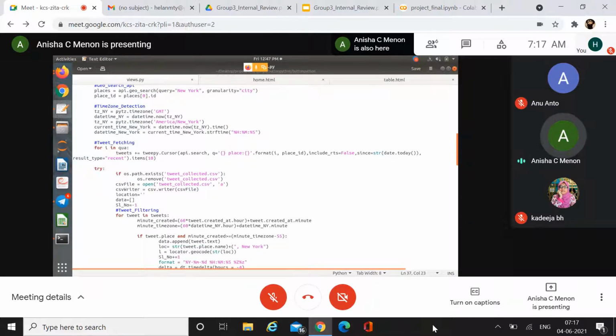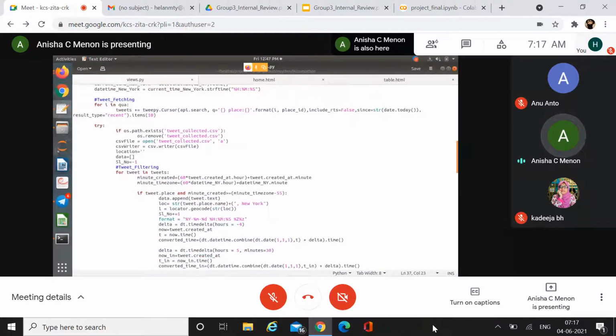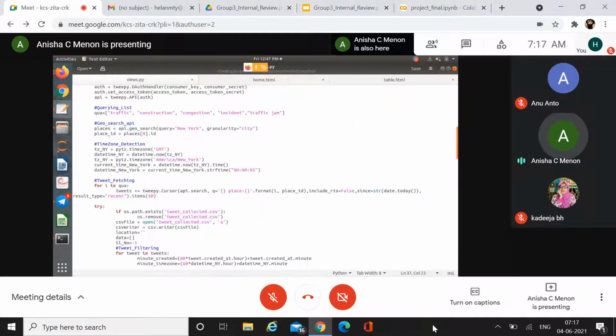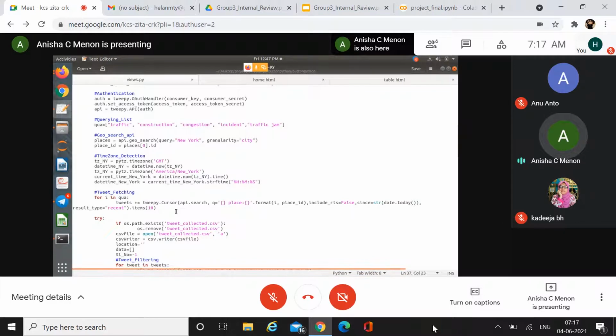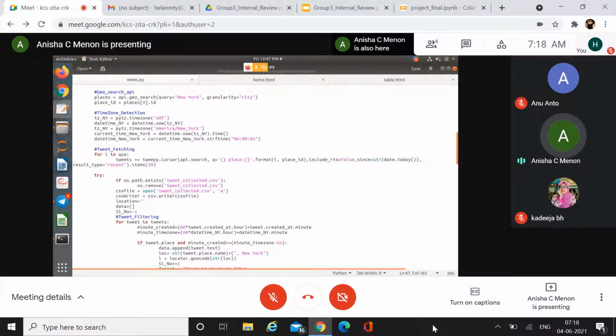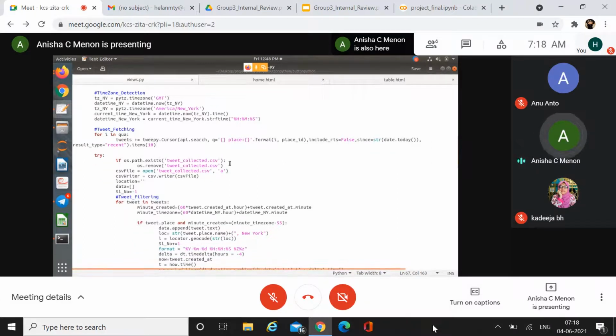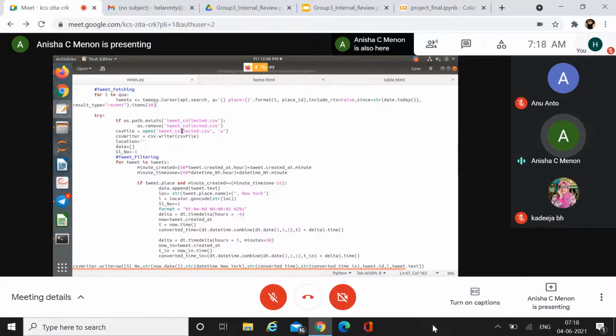The next part is the important part, that means the tweet fetching. The fetching of tweets is done with the help of tweepy.Cursor. With the help of this tweepy.Cursor, we collect the tweets related to these keywords in New York City. In that manner, we collected 10 tweets for each of these keywords. After collecting it in JSON format, the next step is to save that into a CSV file. For that, we created a CSV file called tweetcollector.csv.